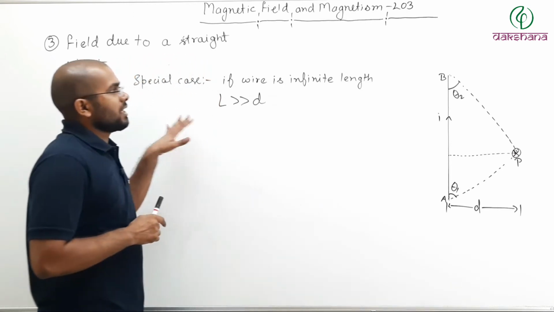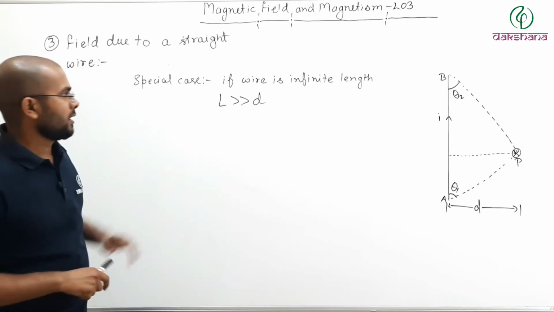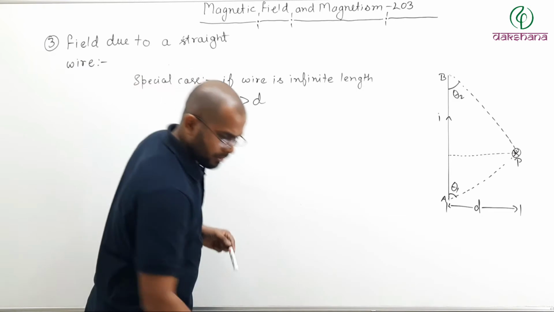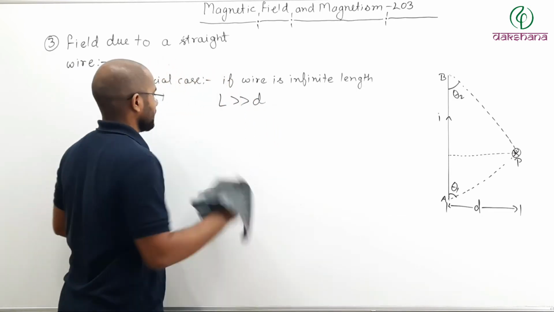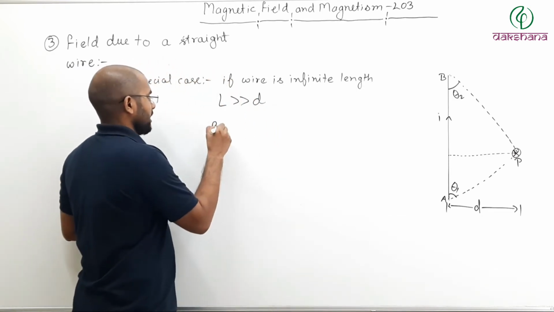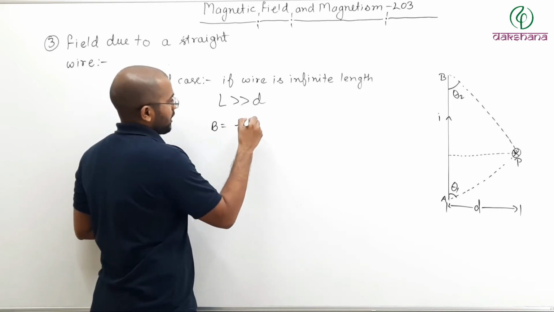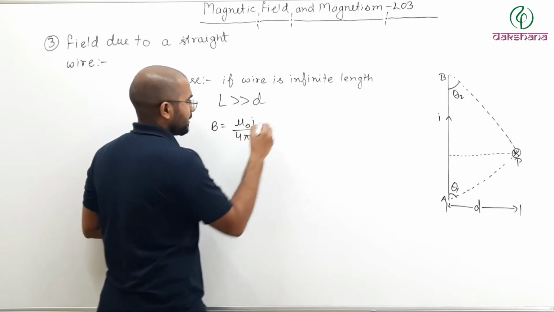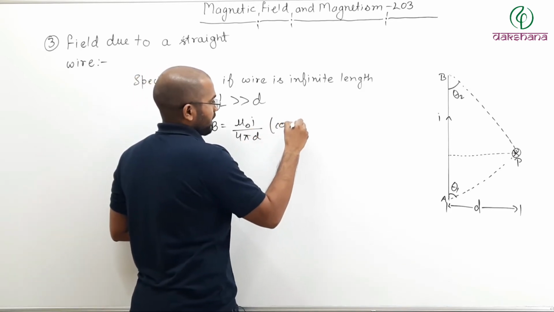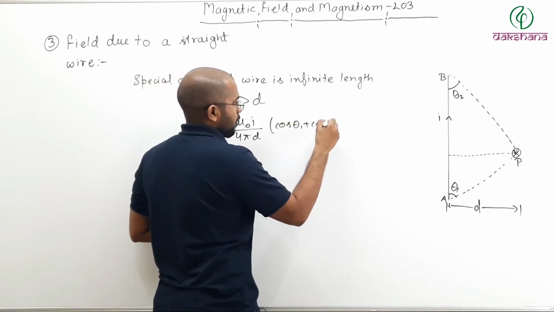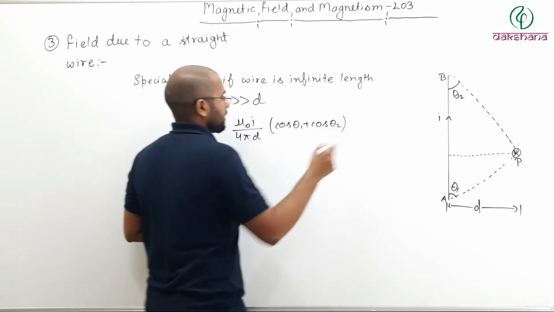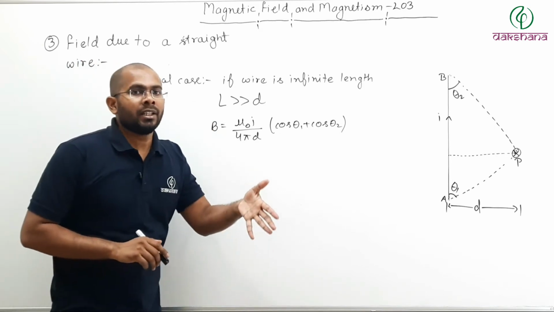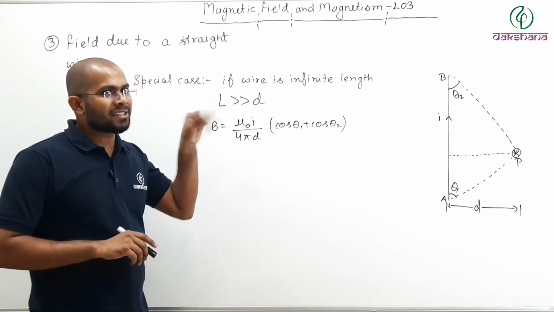So in this case, what happens? What was the field? Field was B equals mu naught I divided by 4 pi d, bracket cos theta 1 plus cos theta 2, where theta 1 and theta 2 are the angles made by point P with the two ends of the wire.